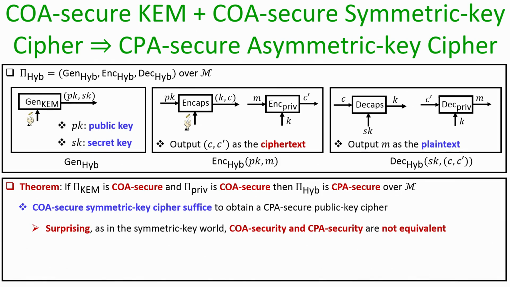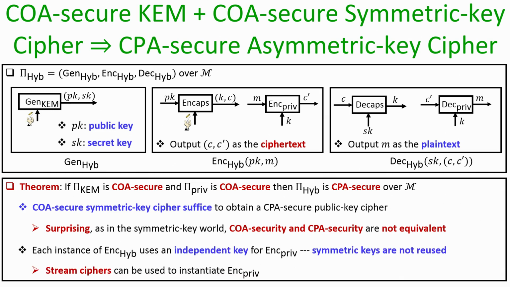And this is quite surprising because what we are trying to prove here is that COA security in the symmetric key world, when combined with a COA secure KEM, gives you CPA security in the public key domain. And this is surprising because in the symmetric key world we have seen that COA security and CPA security are not equivalent. The intuition behind this theorem is as follows: if you see the encryption process of this hybrid encryption scheme, every time I want to encrypt the same message little m using the public key pk, I am going to use a different encapsulated key, because my encapsulation algorithm is going to be COA secure or CPA secure. It will not produce the same key again and again.